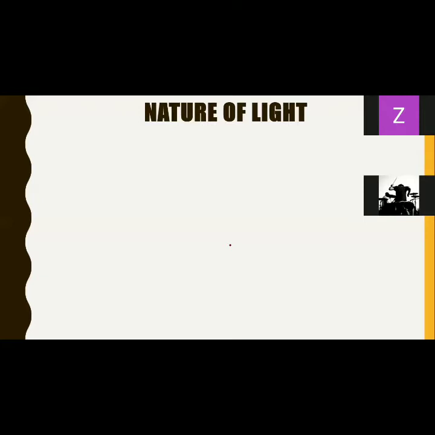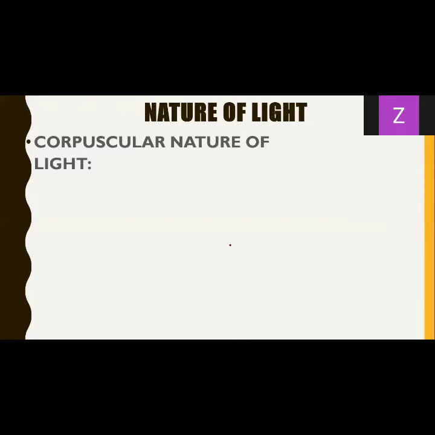When we consider the nature of light, the first type of nature we are going to consider is called the corpuscular nature of light. The very first understanding of this was given by a scientist named René Descartes, a French mathematician and physicist.